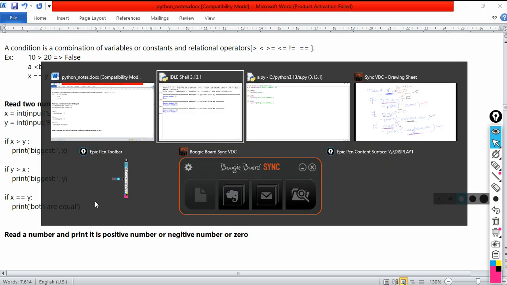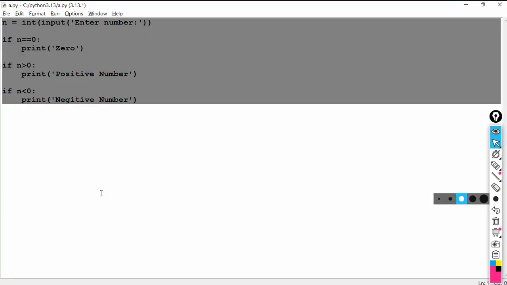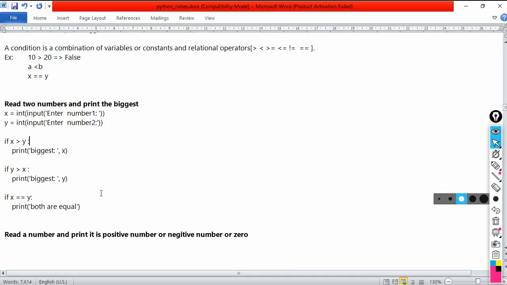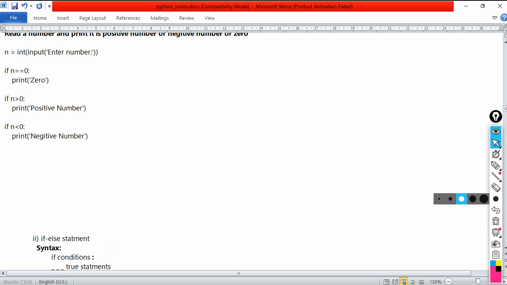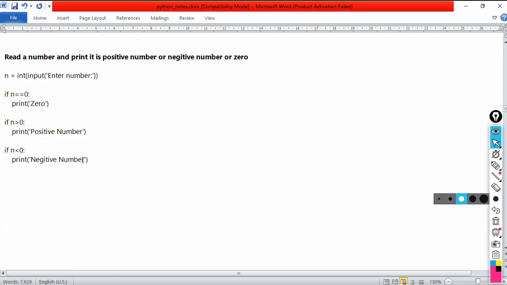Let me copy paste the program here. Now let me give you small assignment programs, some practice programs. First program: read age and print whether eligible to vote or not.